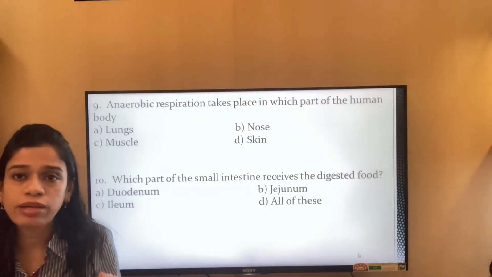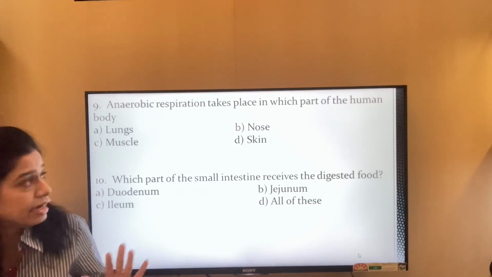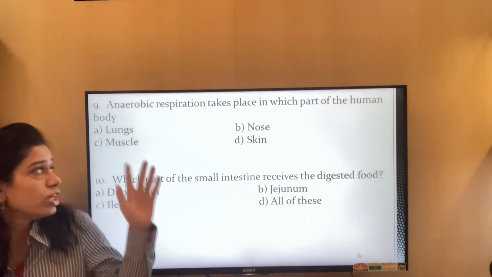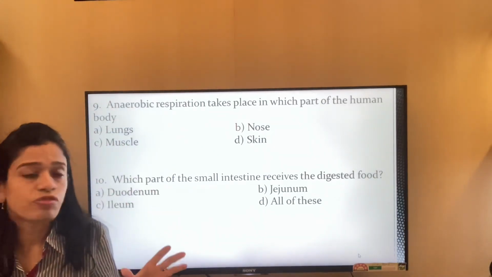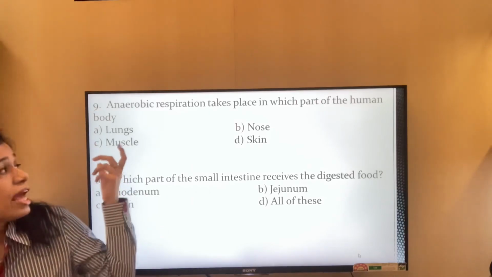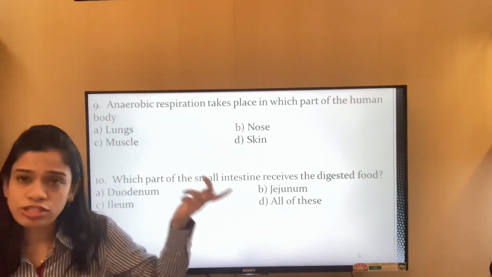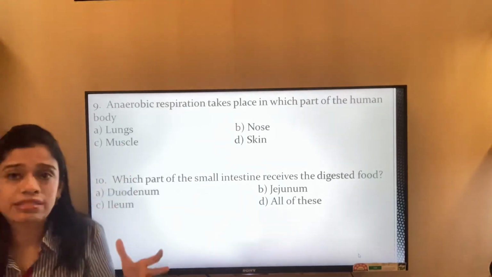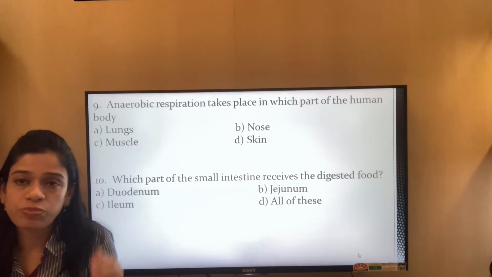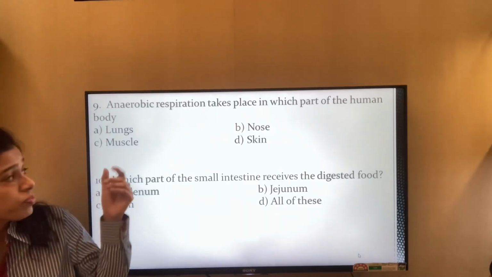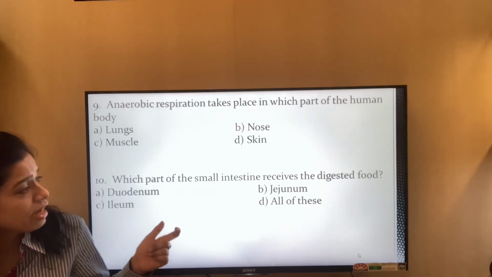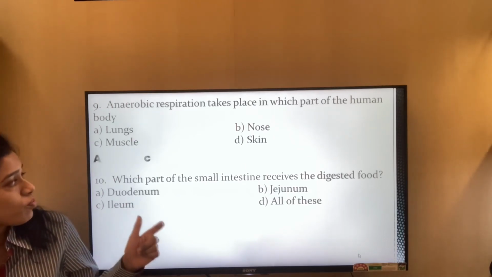Respiration does not take place in the lungs, if you remember, because we had always confused breathing with respiration. Lungs are involved only in breathing. The nose is an organ which helps in breathing. Skin does not respire, and only the muscle does. So muscle is the option that is involved in anaerobic respiration in the human body. So option is C.